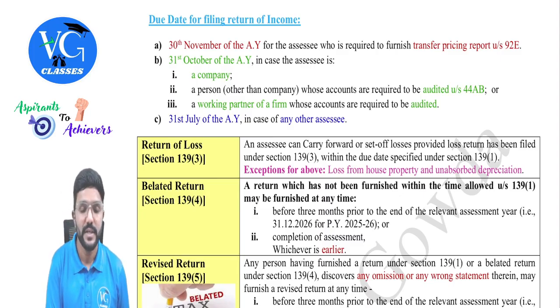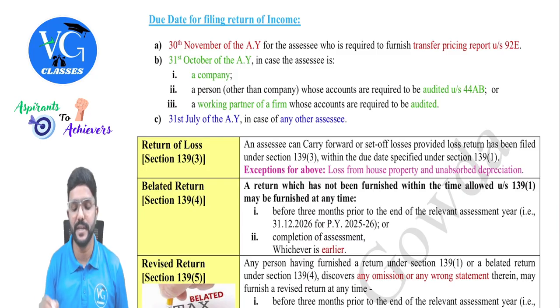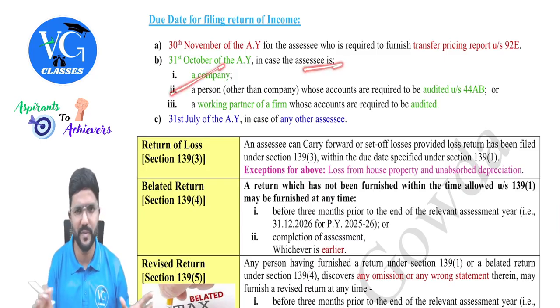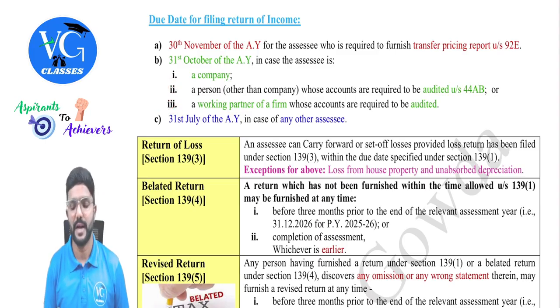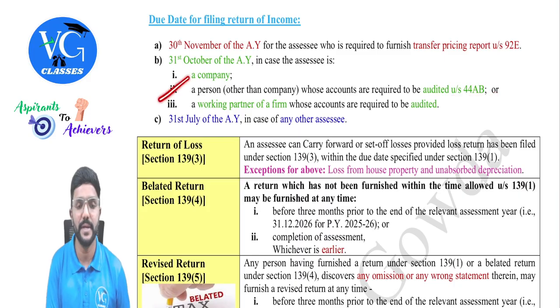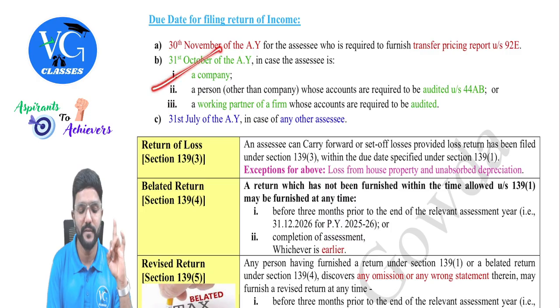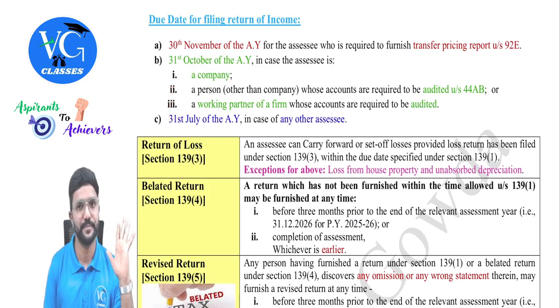Then second, 31st October of the assessment year in case of an assessee who is a company, always covered here. Then for others who are subject to tax audit under section 44AB. Let me read it. A person other than a company whose accounts are required to be audited as per section 44AB, which we learnt in the PGBP chapter, or a working partner of a firm whose accounts are required to be audited. So company always, whereas for others, those subject to tax audit.